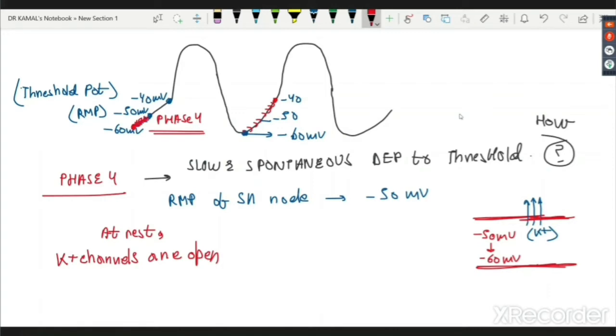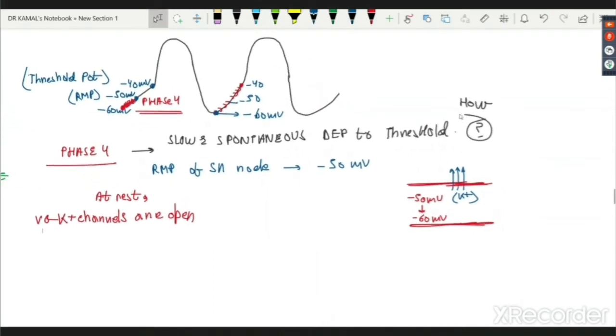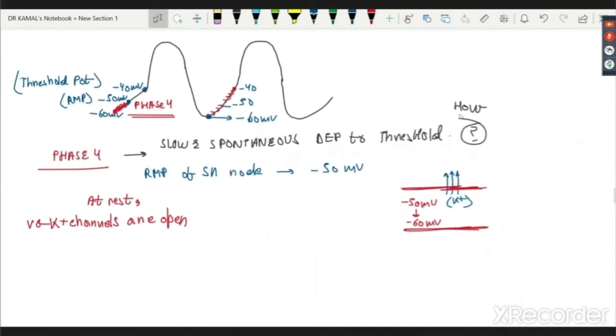That is the first reason: even at rest, the voltage gated potassium channels are open. So the first thing to know: at rest, the voltage gated potassium channels are open, and the RMP becomes more negative. I hope you remember what this is called. When the RMP goes from minus 50 to minus 60 millivolts, this is not depolarization.